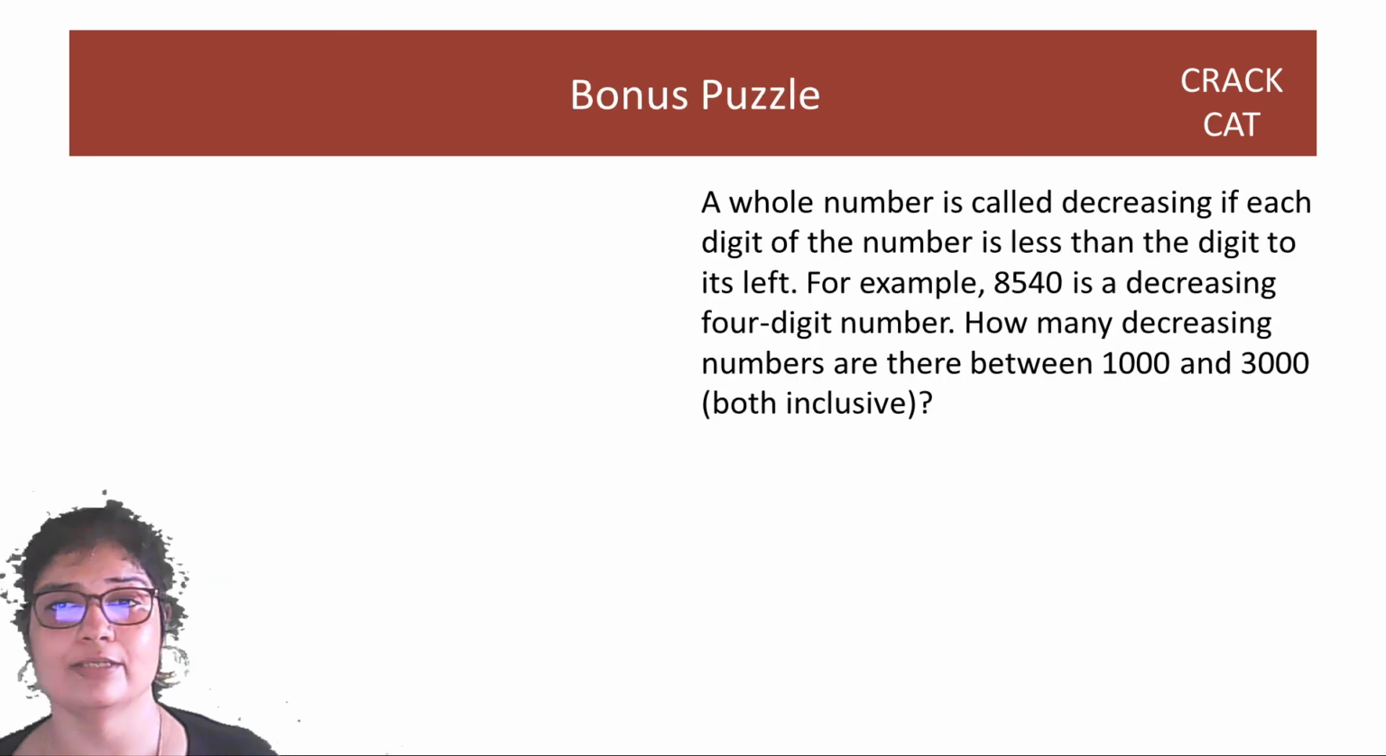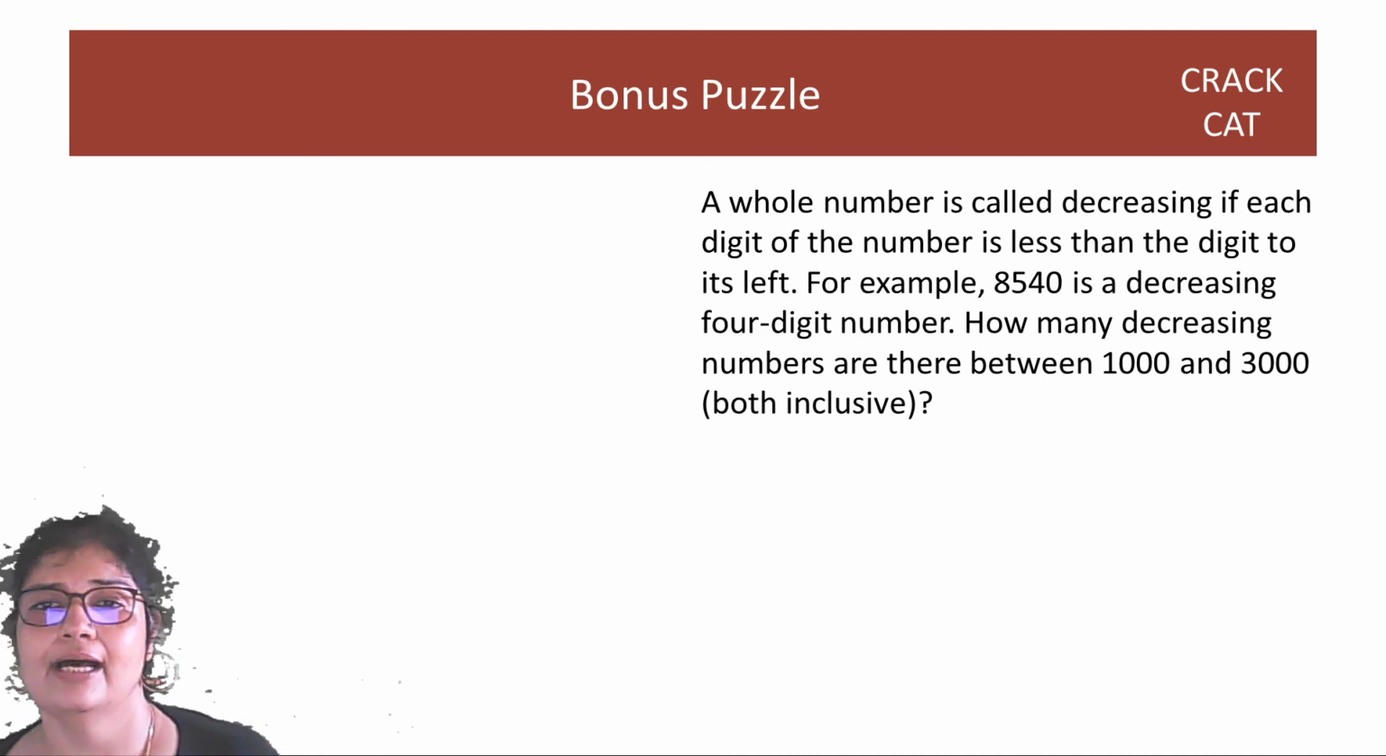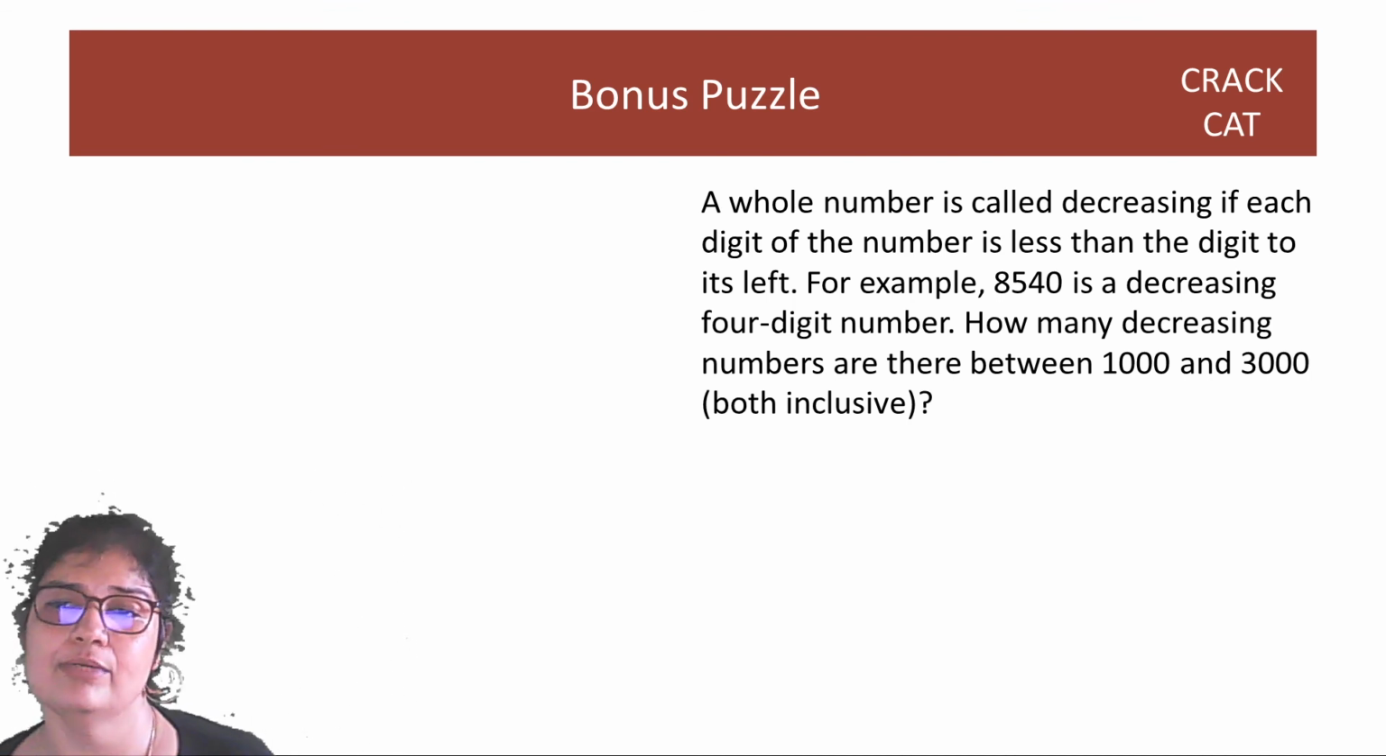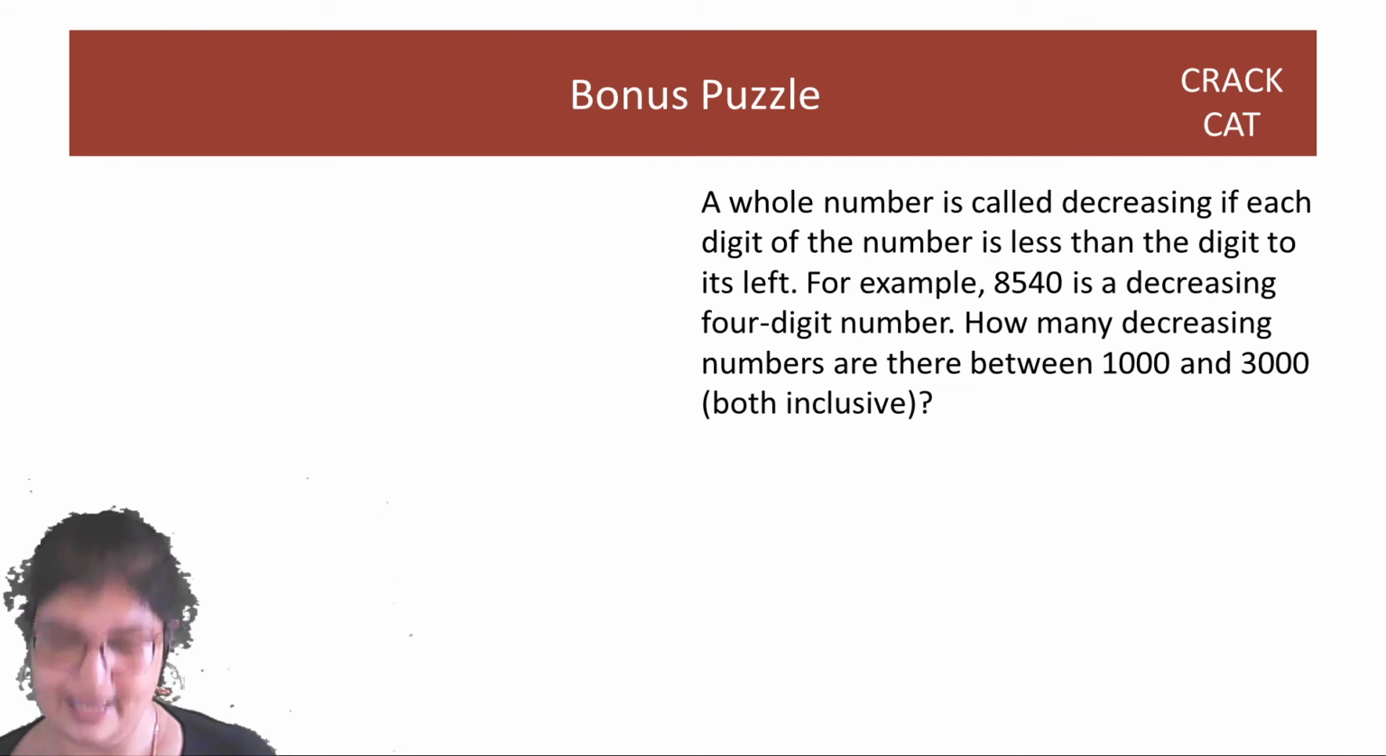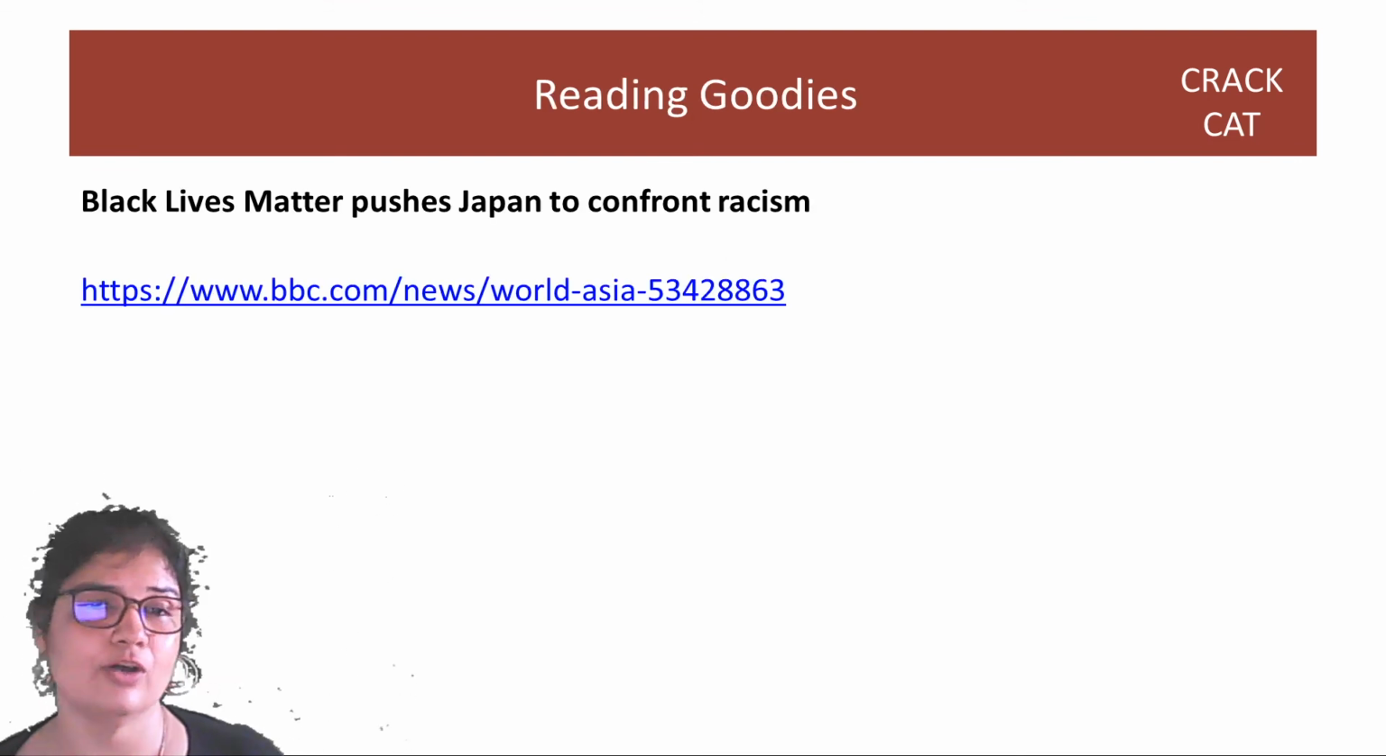As usual, here's the puzzle for you. A whole number is called decreasing if each digit of the number is less than the digit to its left, right? How many decreasing numbers are there between 1000 and 3000, both inclusive? Please find this. And this is your reading material.